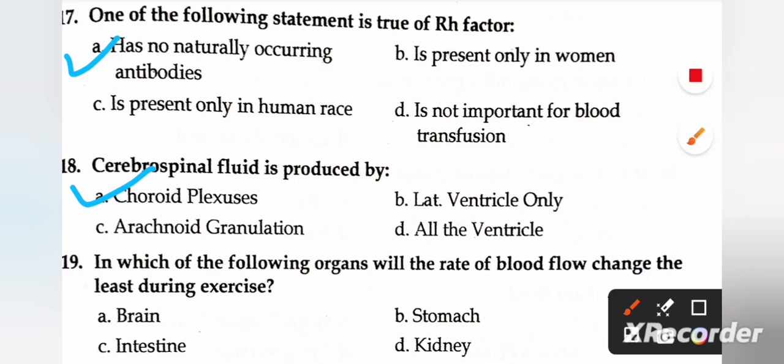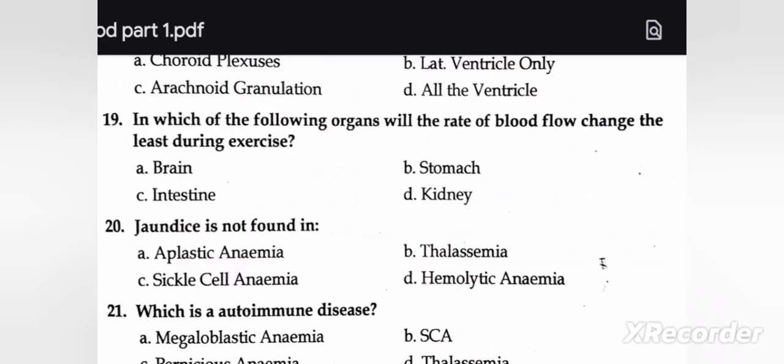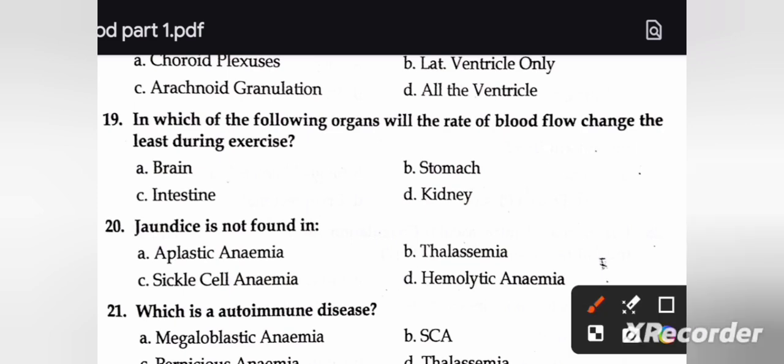Next question: in which of the following organs will the rate of blood flow change the least during exercise? A, brain; B, stomach; C, intestine; and D, kidney. So the right answer is A, brain. Next question: jaundice is not found in: aplastic anemia, thalassemia, sickle cell anemia, and hemolytic anemia. So the right answer is aplastic anemia.